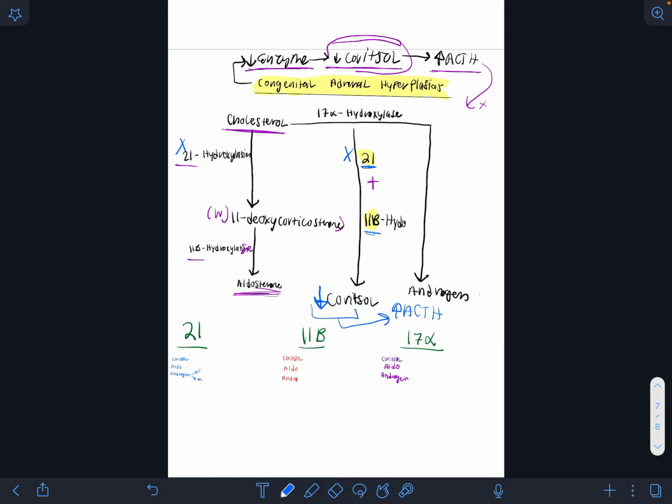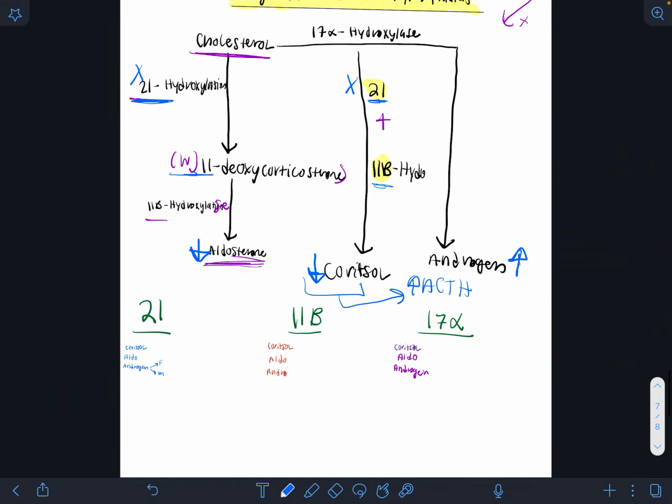So what will happen to your androgens? Do you have a problem with the 17 alpha hydroxylase? No, right? So this will be high. Now, what about your aldosterone or your mineralocorticoids? Can you make this? No, right? Because even to make the weak form, you still need 21, right? So this will be low. So now let's clear this up just to make it a little clearer, right? You have a low level of cortisol, a low level of aldosterone, and a high amount of androgen. So low cortisol, low aldosterone, and high androgen.